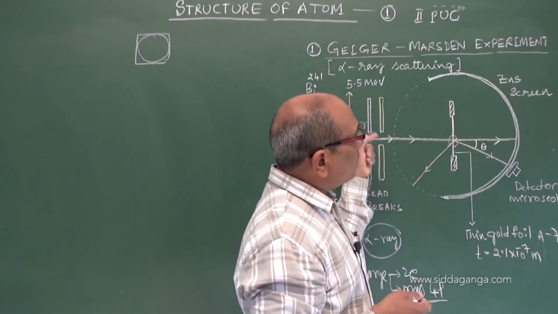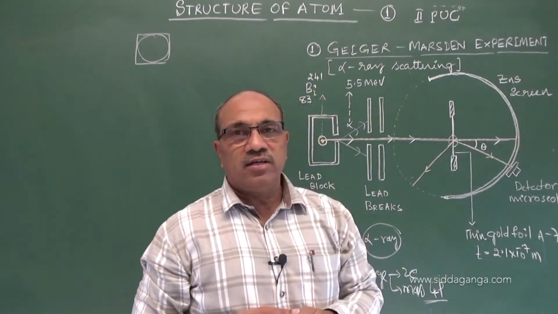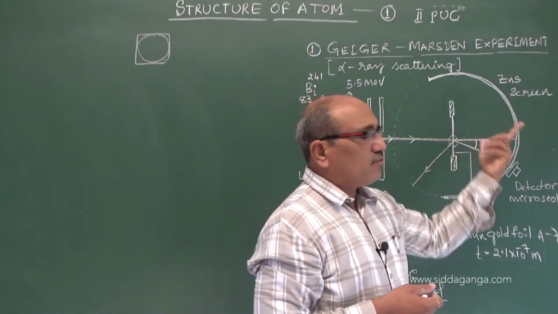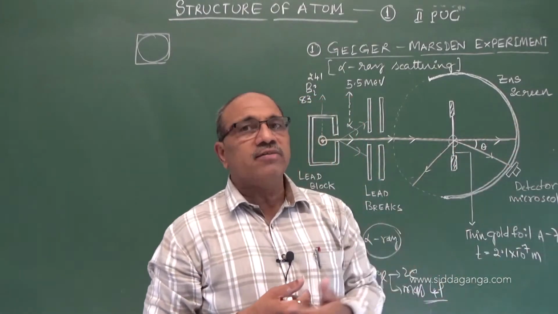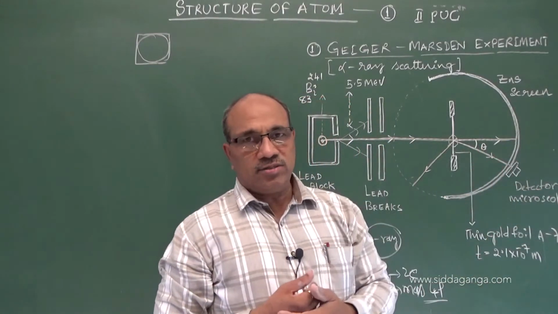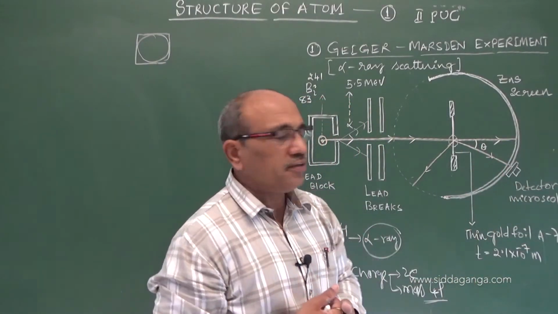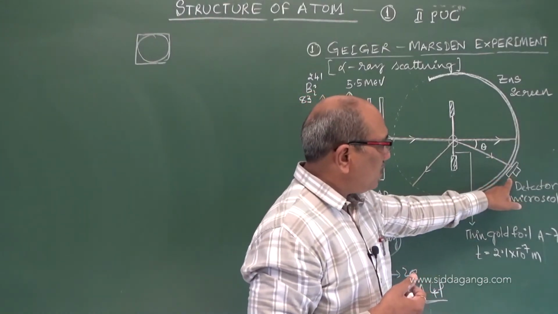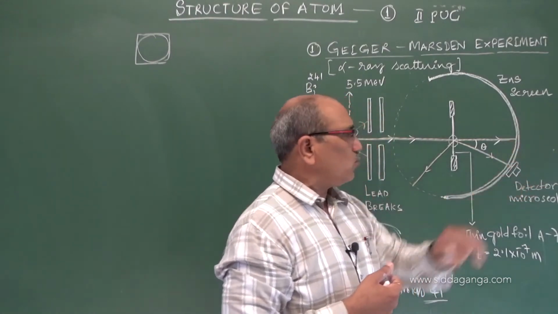When the alpha rays fall on the zinc sulfide, the surface is illuminated. Each alpha ray, when it strikes, gives light. Fluorescence property. That was detected by a detector with a microscope.